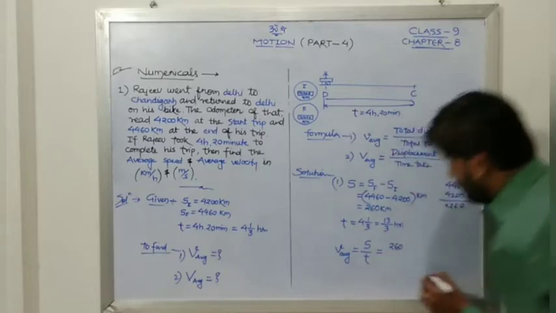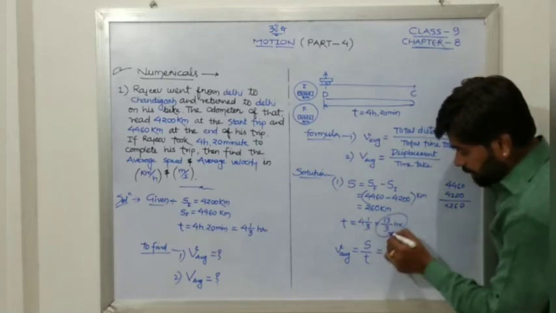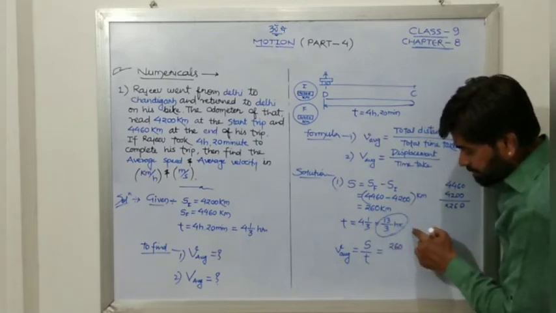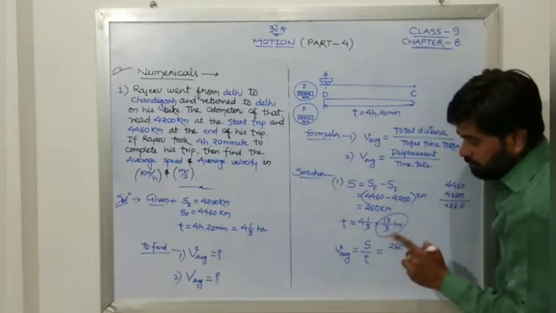Total distance is 260 kilometer. Now listen carefully, never ever do this particular thing in decimal form. If you do that in decimal form, then that will be problematic for you.